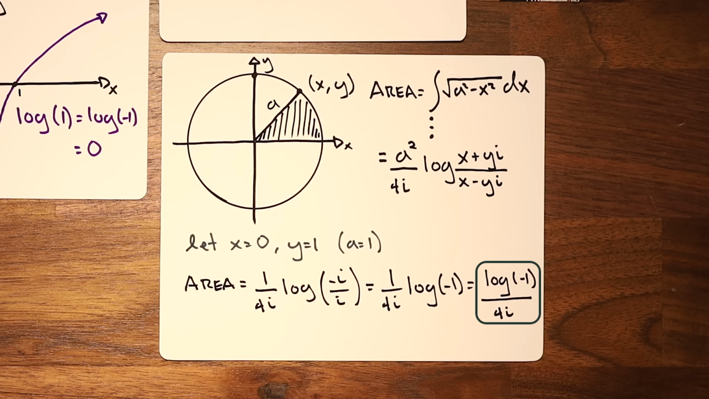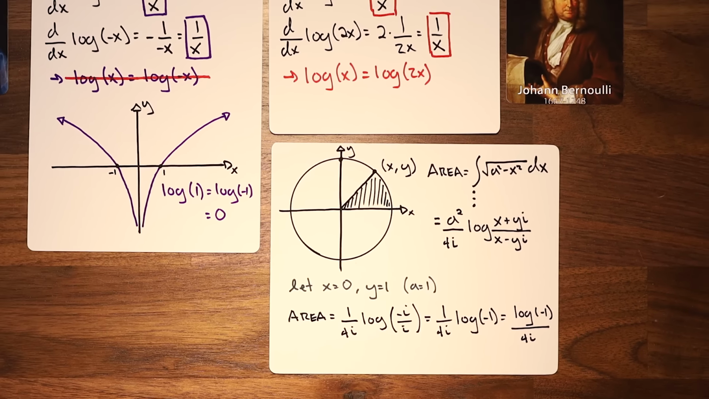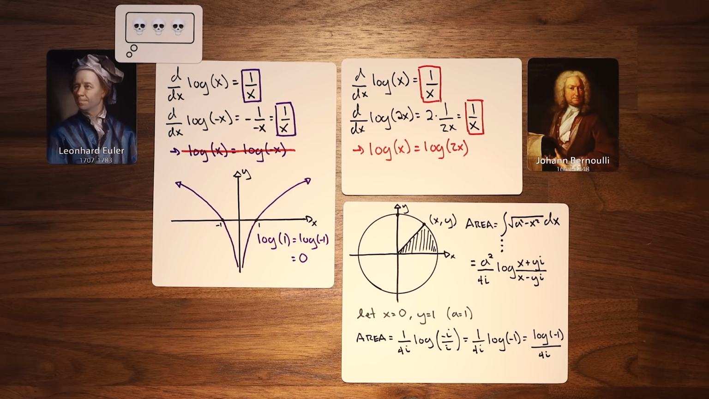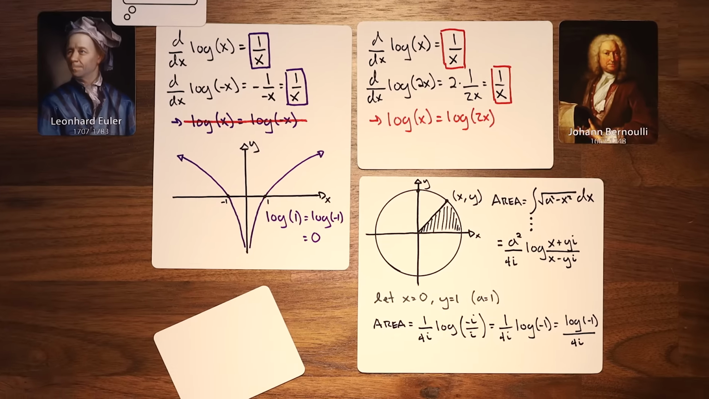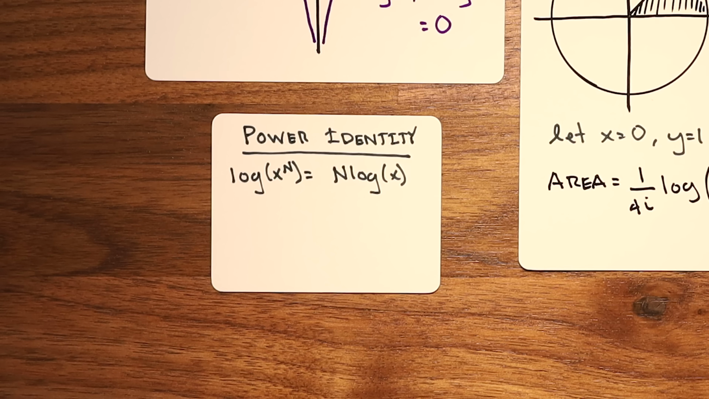Euler argued that since the area of the sector was clearly a real quantity, the i in the denominator would have to cancel with an i in the numerator, meaning that the log of -1 had to be imaginary. However, just declaring that logarithms of negative numbers are imaginary does not fix the problem, and as Euler goes on to show, it leads to a new set of contradictions. A key property of logarithms is that raising the argument of a logarithm to a power is equivalent to multiplying the logarithm by the power.